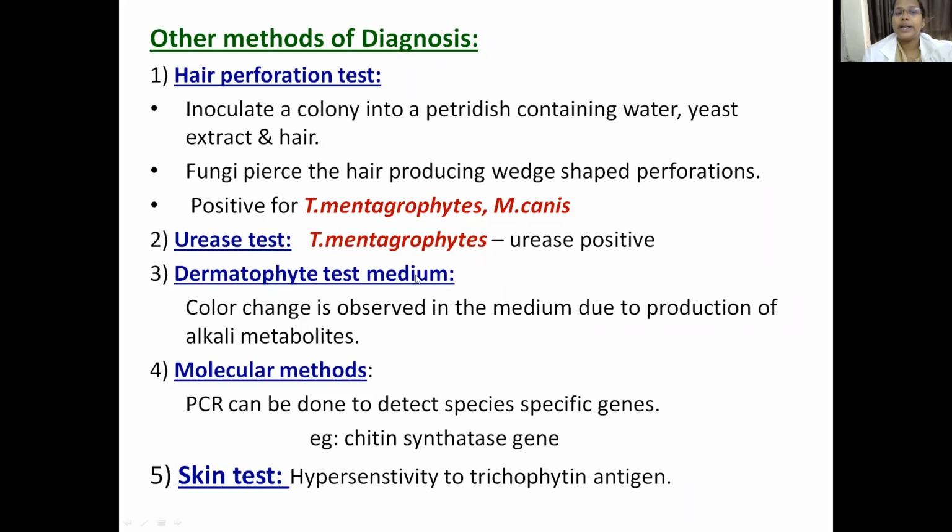I told you about dermatophyte test medium, where a color change is observed in the medium due to the production of alkaline metabolites. The corresponding color change will be observed as instructed by the manufacturer. Next, molecular methods, like PCR, are sometimes done. Usually the chitin synthase gene is isolated in PCR. The skin test is a hypersensitivity reaction to trichophytin antigen, which is another diagnostic method for dermatophytes.